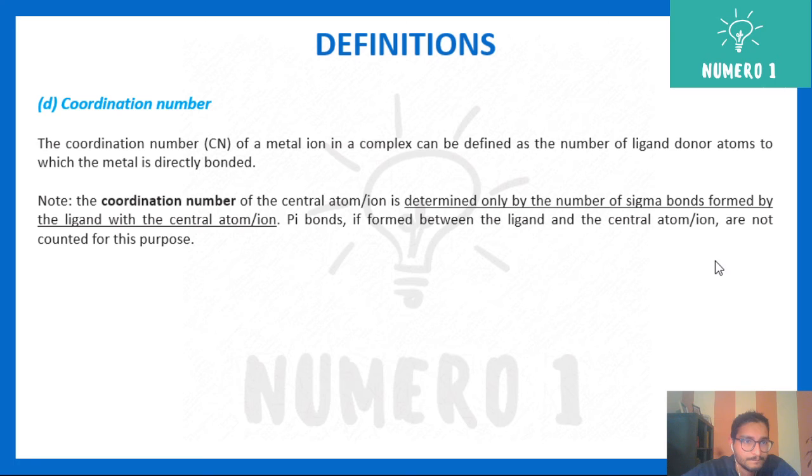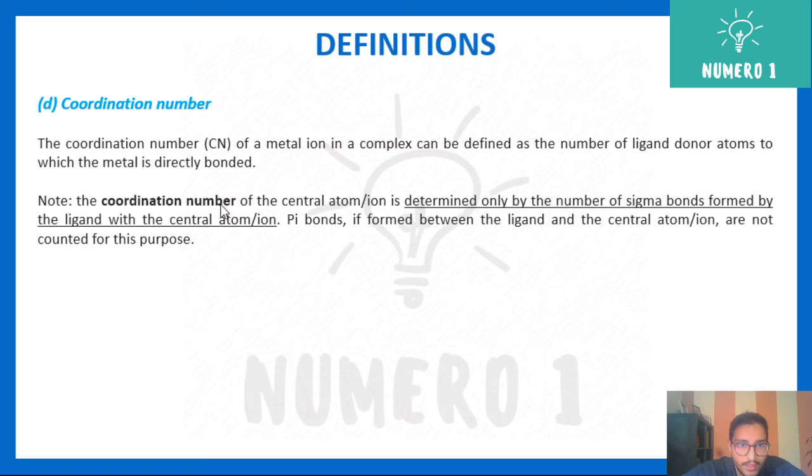Next, coordination number. Coordination number, also denoted as CN, of the metal ion in the complex, can be defined as the number of the ligand donor atoms to which the metal is directly bonded. According to Werner's theory, this is the secondary valency.